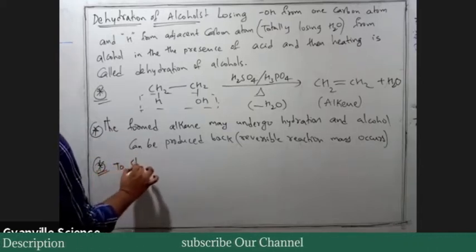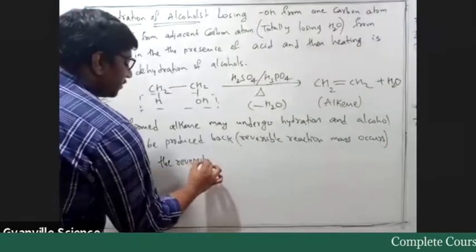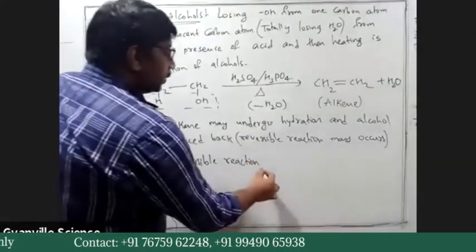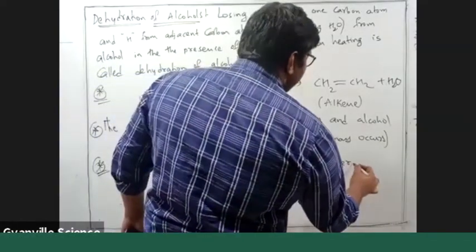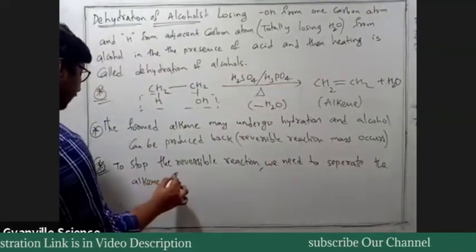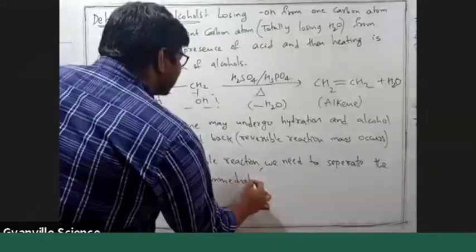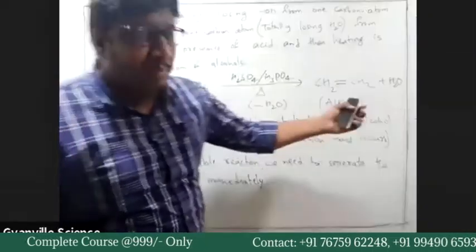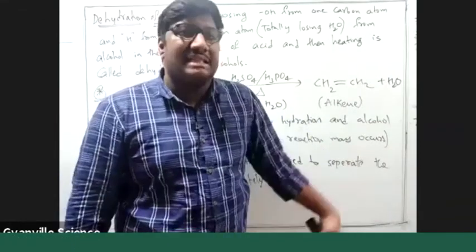To stop the reversible reaction, we need to separate the alkene formed immediately. How can we separate that? For that we'll have a separate stream of organic chemistry. Based on boiling points and solubilities, there are many factors to consider for separation.